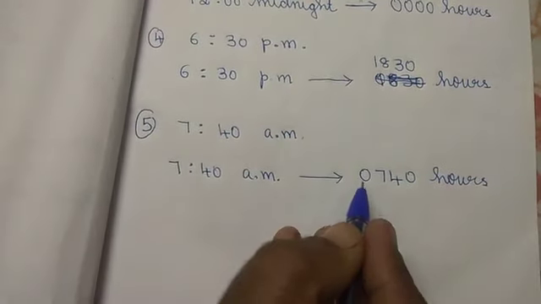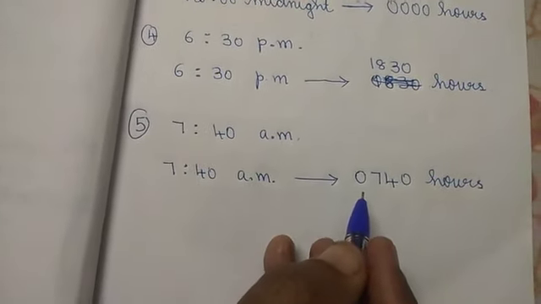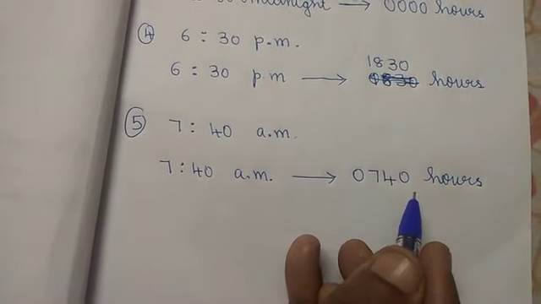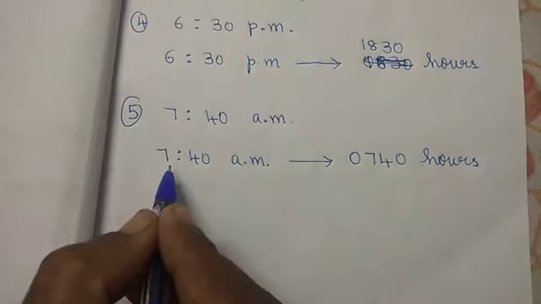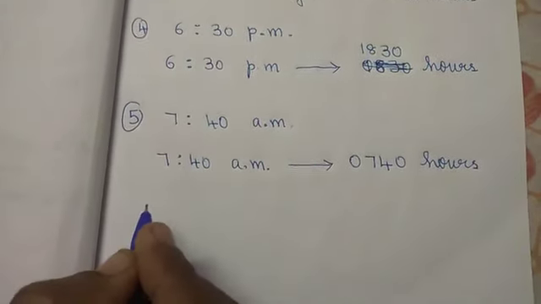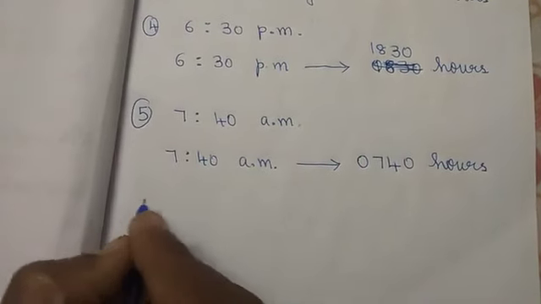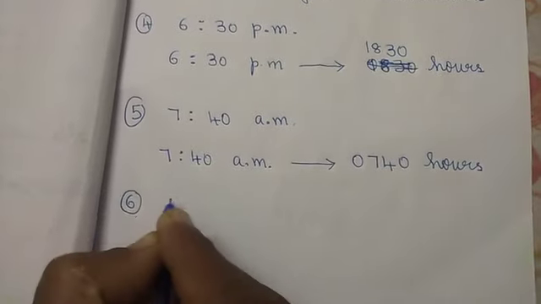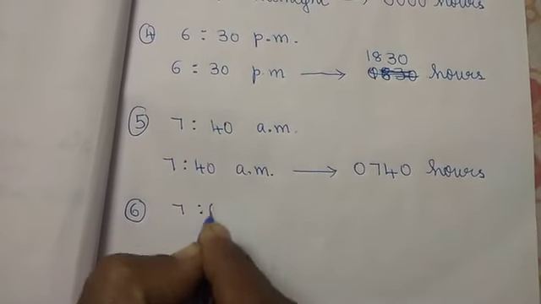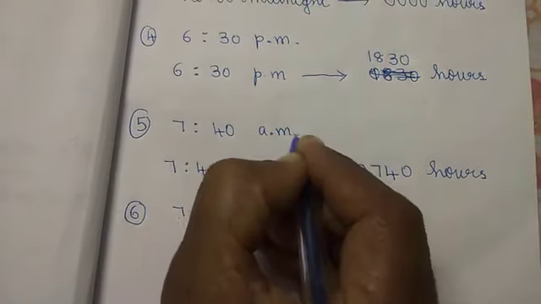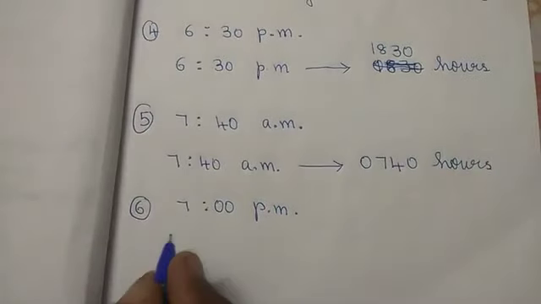Because of 3 digits I have added 0, because in 24 hours format there are always 4 digits. Okay, children? AM means you have to write as it is, but when you come to PM, it will be very hard for you. Okay. Next, 7 p.m. So when you come at 7 p.m., what you have to do, children?